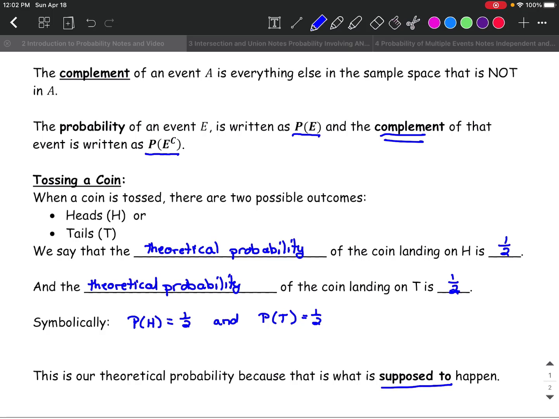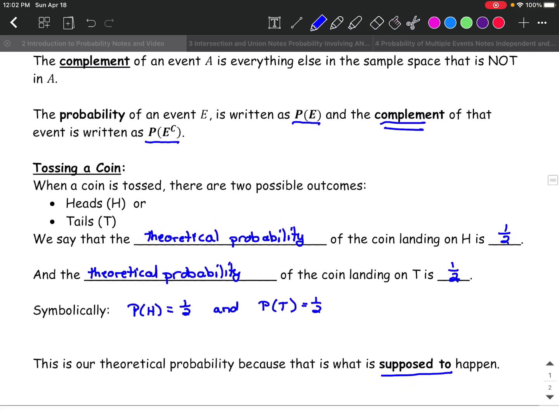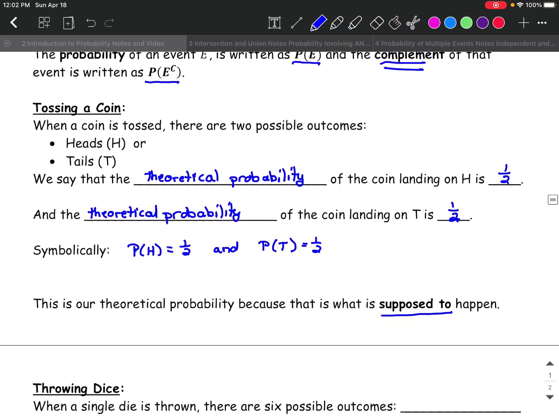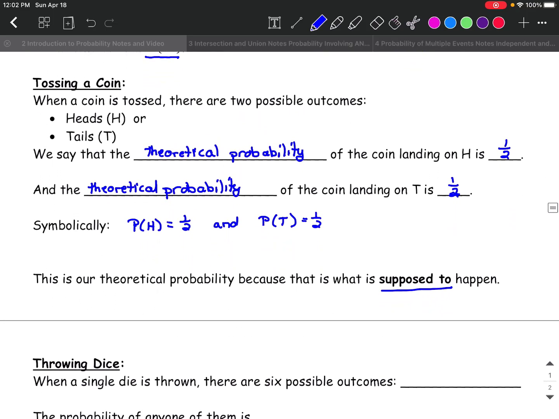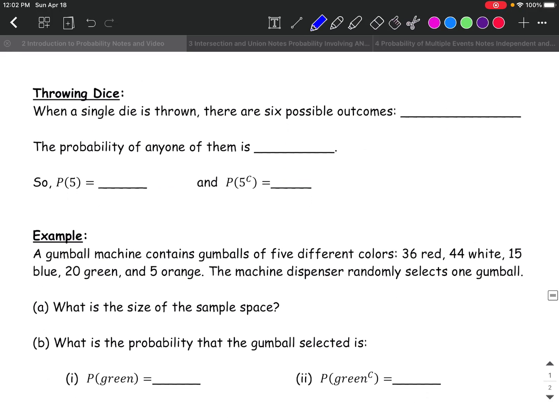All right, now in actuality, when we flip the coin, we might get 3 heads in a row rather than having half our tries be heads and half be tails. Reality is sometimes different. That's why sometimes the experimental probability is slightly different than the theoretical or expected probability.